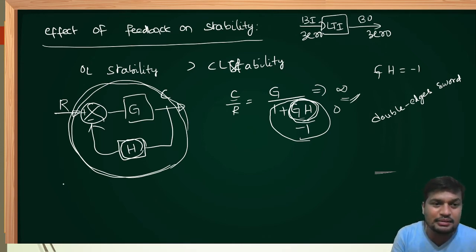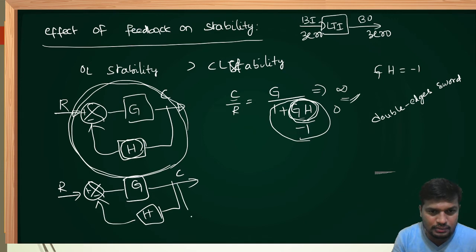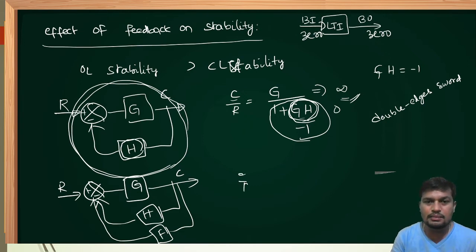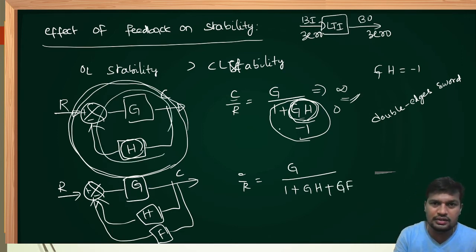Suppose the same system I need to make stable once again. Input is R and this is G, output is C, feedback is H. If I am connecting one more loop like this, that is another feedback F with negative feedback, then the closed loop transfer function becomes G upon 1 plus GH plus GF. For this loop, we wrote GH.